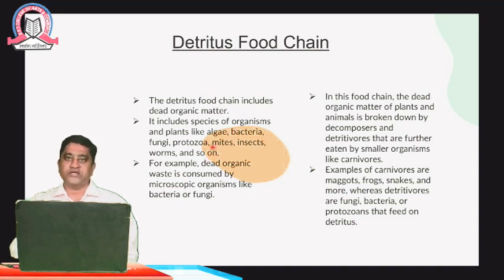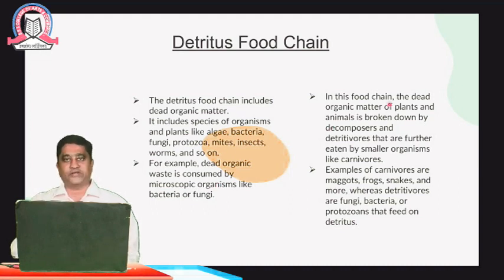So if you see this classification of the organisms, in the plant segment that is algae, bacteria, fungi, protozoans, and in the animal category mites, insects, and worms, they come under the detritus food chain. For example, dead organic matter and waste is consumed by microorganisms like bacteria or fungi. If you see dead creatures lying on the roadside or in any area, they are being eaten up by microorganisms, which release the energy and send it to the atmosphere.